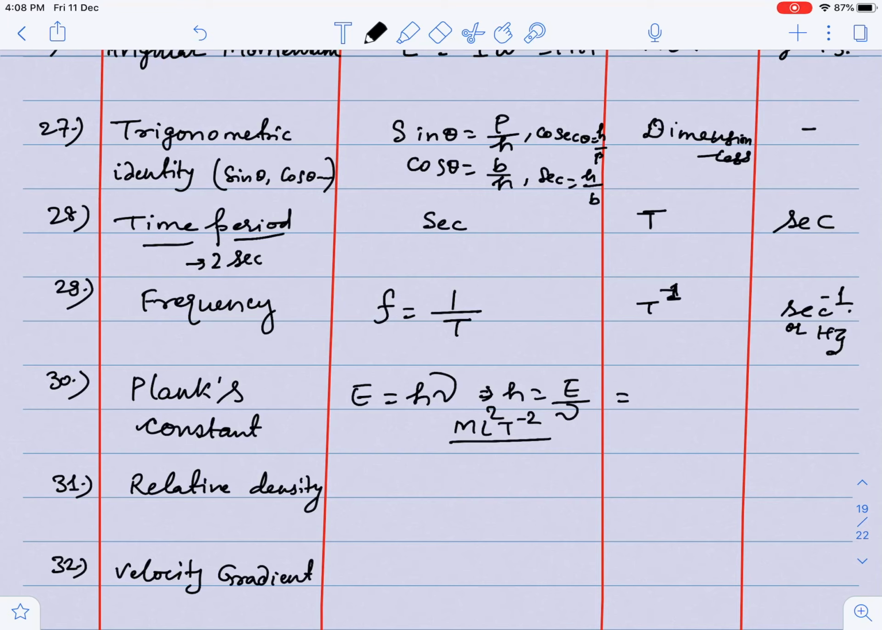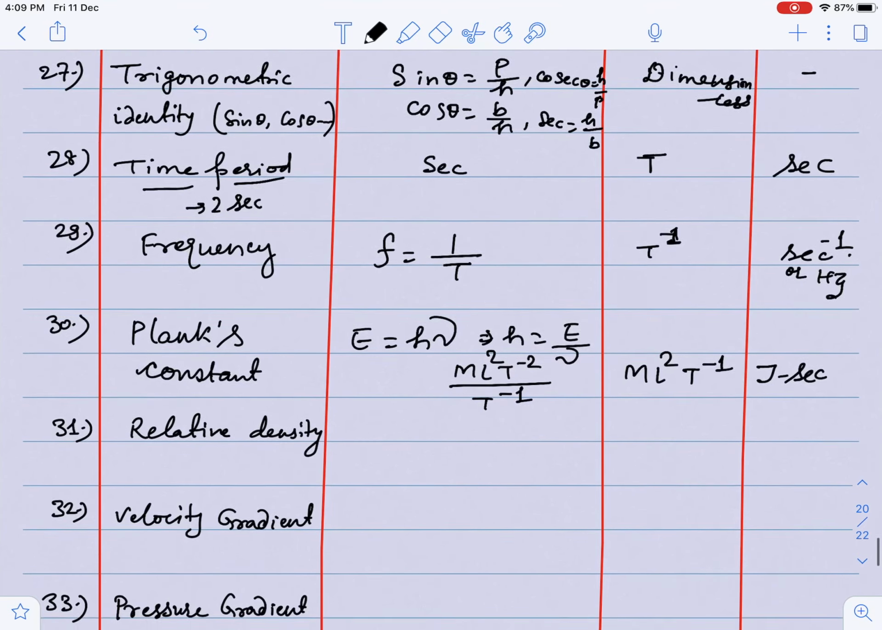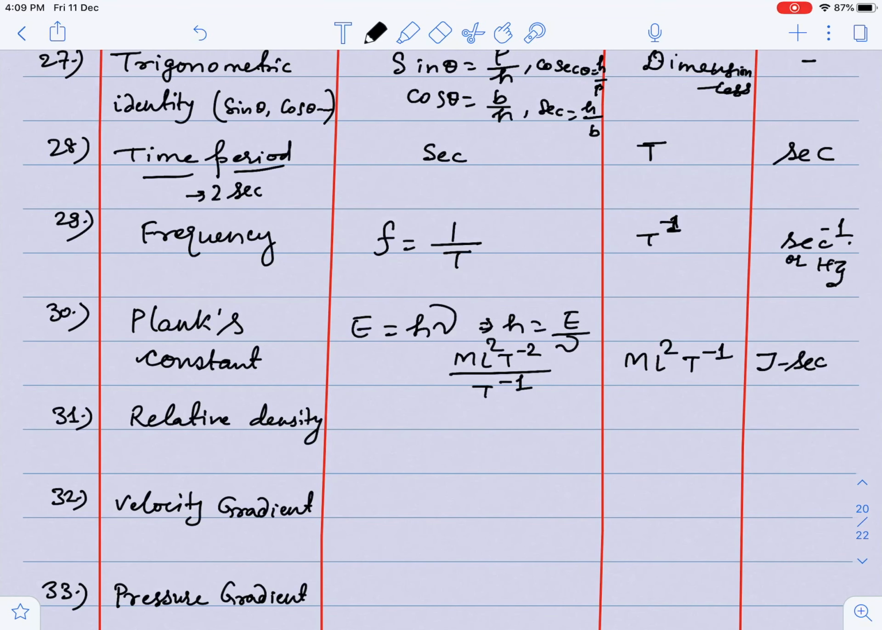E I can write as ML^2 T^-2, and nu I can write as frequency, one over time taken. Can I just simplify it? So this will become ML^2 T^-1. So unit is joule into second. Planck's constant, unit is joule into second guys. Why? Because h is E by nu, E is joule and nu is 1 by second, so second will go up.